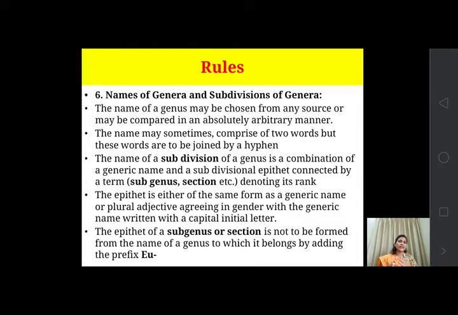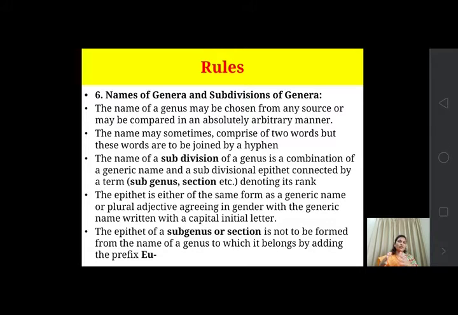The epithet is either of the same form as a generic name or a plural adjective agreeing in gender with the generic name, written with a capital initial letter. So the epithet given to the subdivision may be the same form as the generic name, or it may be a plural adjective of that generic name, written with a capital initial letter. The generic name is also written with a capital initial letter, and this epithet should also be written with a capital initial letter.